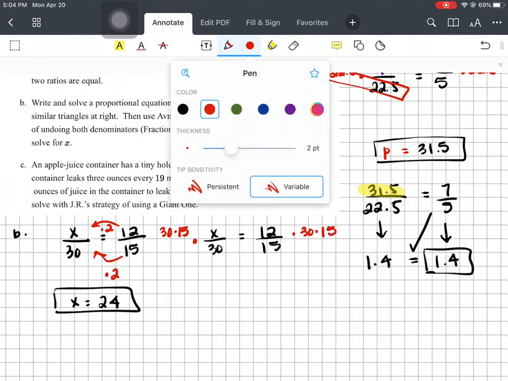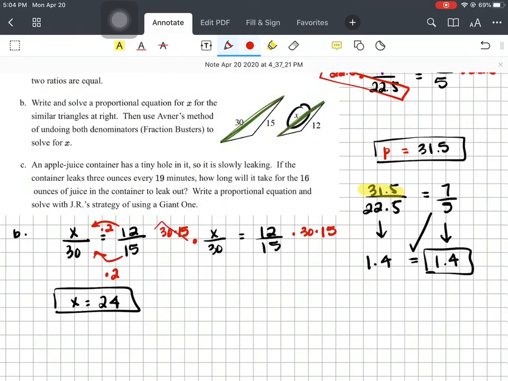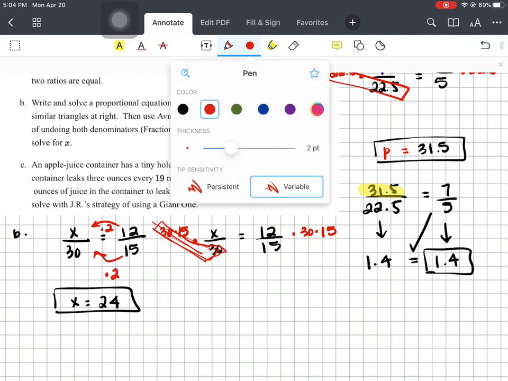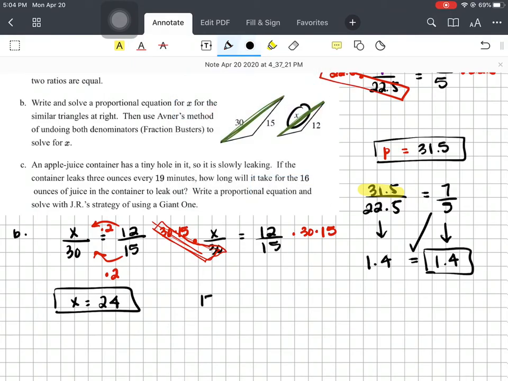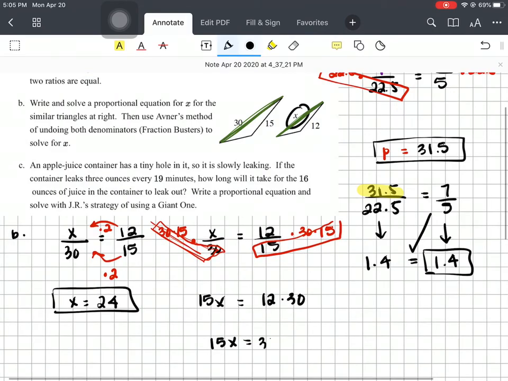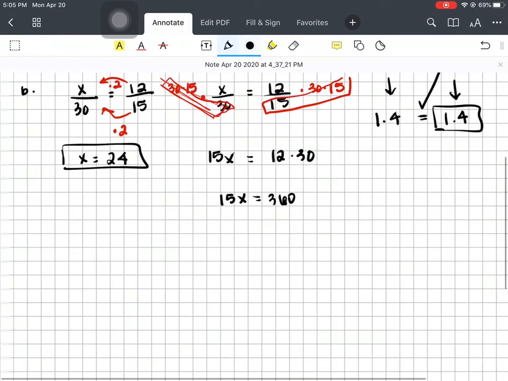Here, on my left-hand side, 30 over 30 makes my big 1, and that leaves me with 15 and x. On the right-hand side, I have a big one with my 15 in my numerator, 15 in my denominator. This leaves me with 12 times 30. Okay, so 15x, just simplifying, equals 12 times 30 will give me 360.